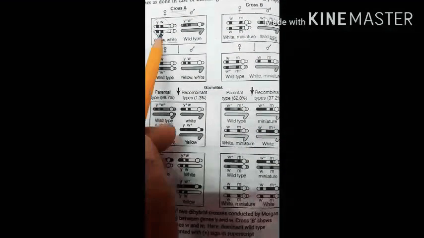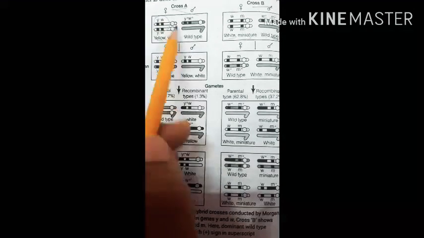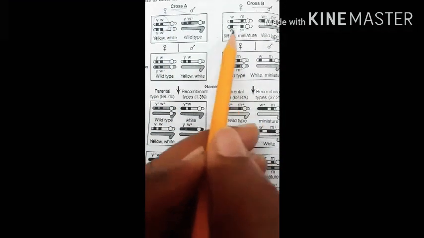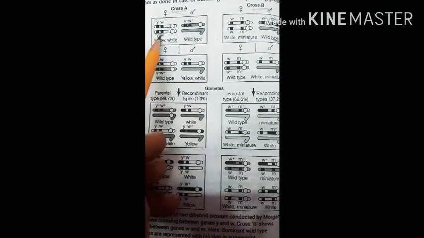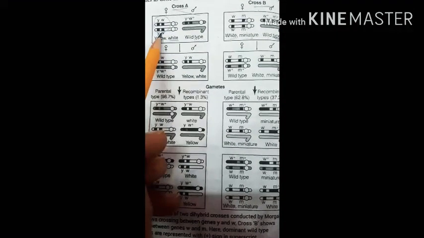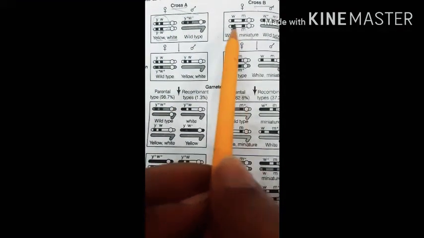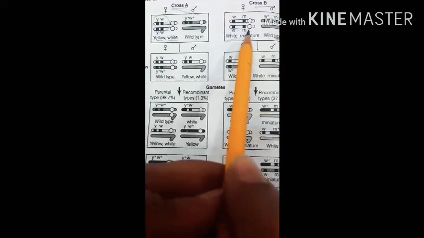On this basis we read that these are very tightly linked and the linkage is very high between these two genes y and w, whereas in the case of w and m the linkage is quite low. So on that basis we read that the more tightly linked they are, the less the chances of recombination, whereas the more the distance between two genes, or the more loosely the genes are linked with one another, the higher the chances of recombination.